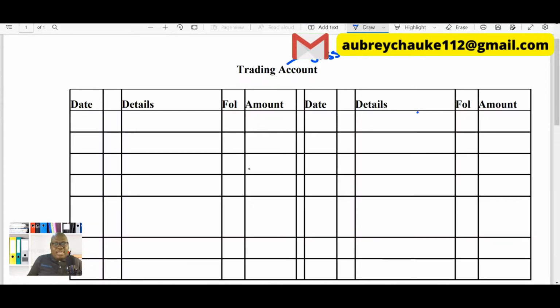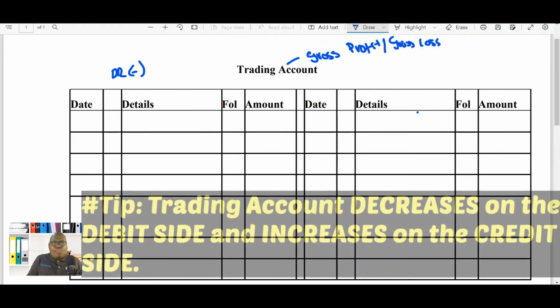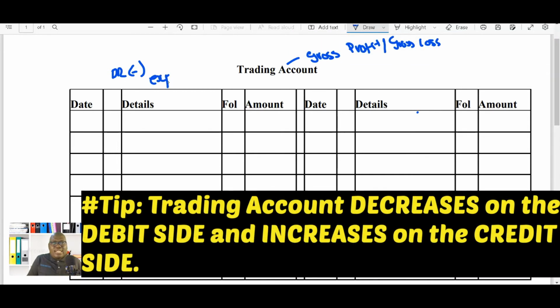Okay, so now let's look at what we need to know. In a trading account, your debit side is where the trading account decreases, and this mostly puts in the expenses. But then these are the expenses that have got to do with sold goods.